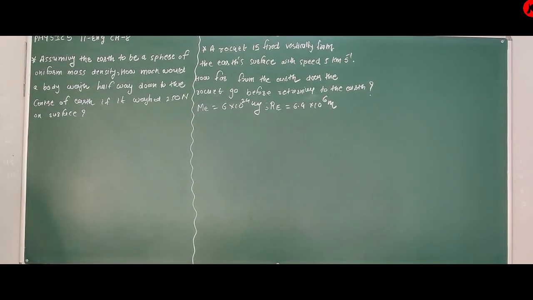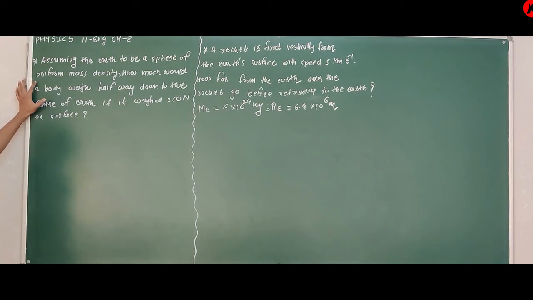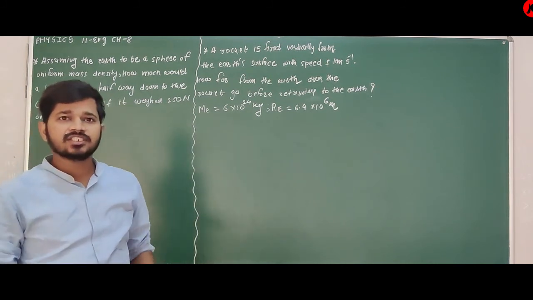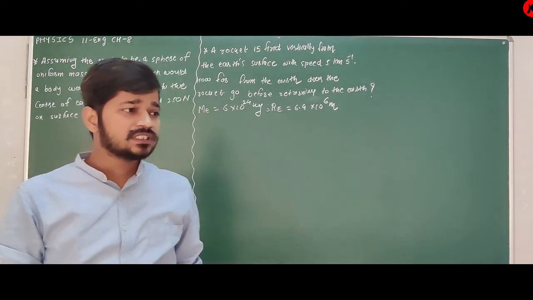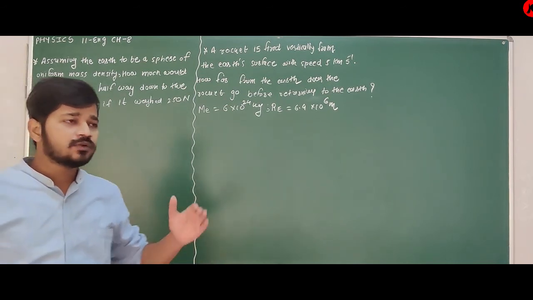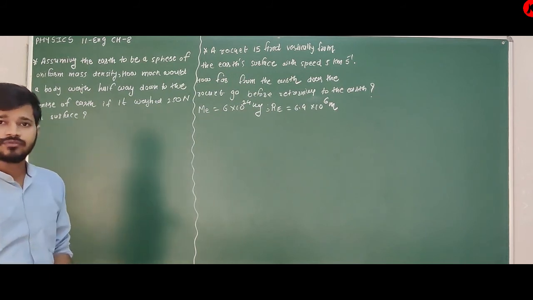Assuming the Earth to be a sphere of uniform mass density, how much would a body weigh halfway down to the center of Earth if its weight is 250 Newton on surface? In the last lecture we discussed the same type of question, but the difference is that in the last lecture it was above the surface of Earth, now it is below the surface of Earth.